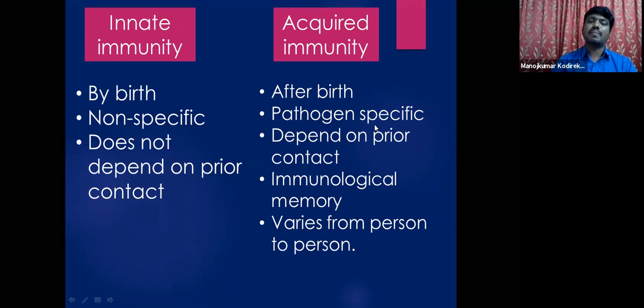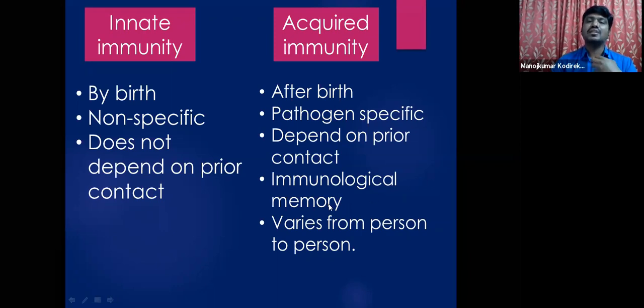As I mentioned, it is pathogen specific, specific to that particular pathogen to which that particular person or living organism is exposed, and it depends on prior contact. So if our body does not come in contact with a pathogen, that immunity cannot be acquired by us. So for this, prior contact is a must.